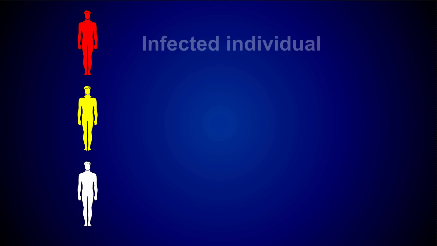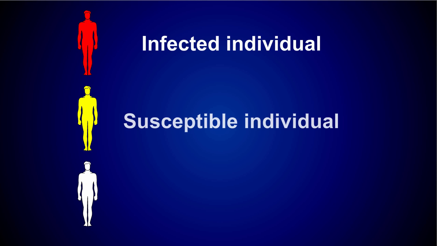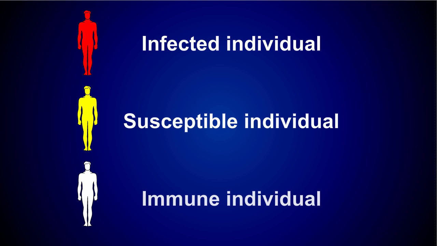Let's take a closer look at how this happens. In any given population, there are three groups of people with regard to any specific disease-causing organism. There are those who are currently infected with the organism, those who are capable of contracting the disease, and those who are immune to it. In cases of communicable diseases, an epidemic begins when one person is infected and becomes contagious or is capable of spreading the disease to others.